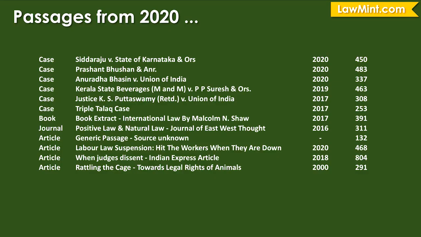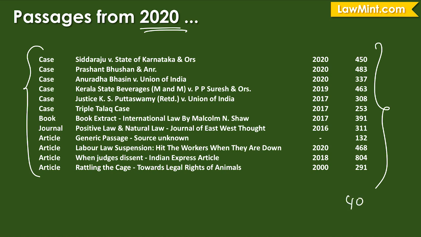Coming back to our original discussion around which cases are going to be important for 2022, let's take a look at what happened in the 2020 and 2021 question papers. Looking at the 2020 question paper, we see that the number of passages, as I mentioned, was lesser than what we saw in 2021. There were just 12 passages, and the length of the passages was longer. That is, on average, there were around 408 words in length.